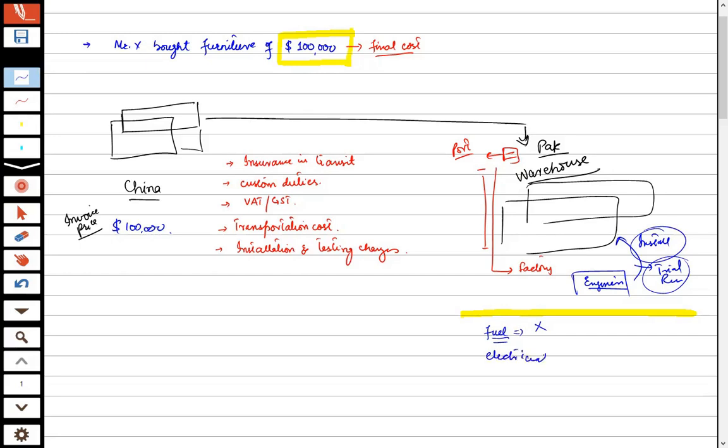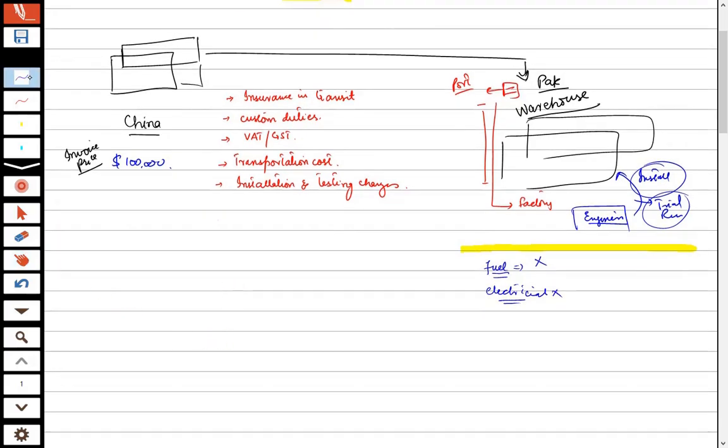That electrical charge will not form part of the cost of the machinery after the subsequent startup. Similarly, we have insured this machinery against fire, but it is not guaranteed that a fire will happen. It is conditional. So any conditional cost will also not form part of the cost of the machine. Clear? Yes, makes sense.